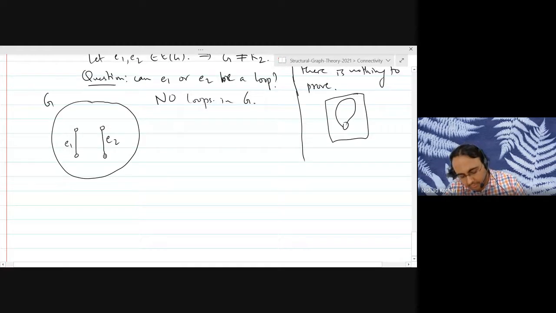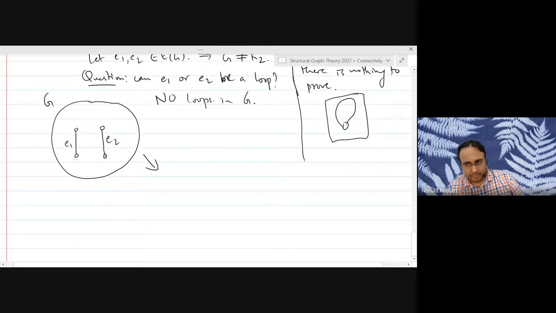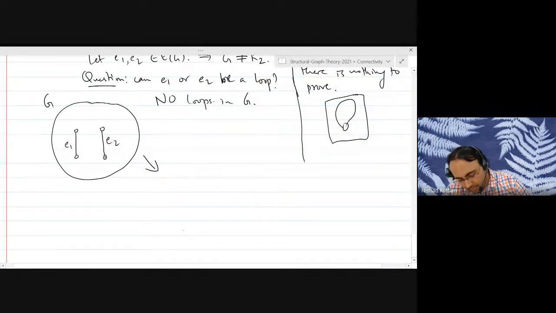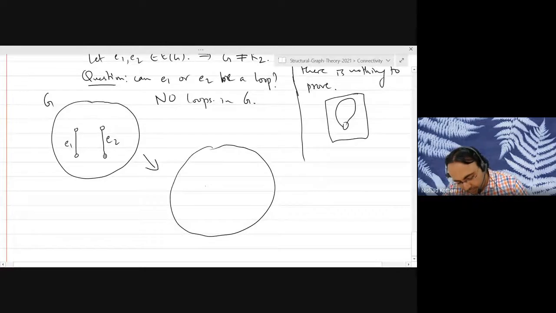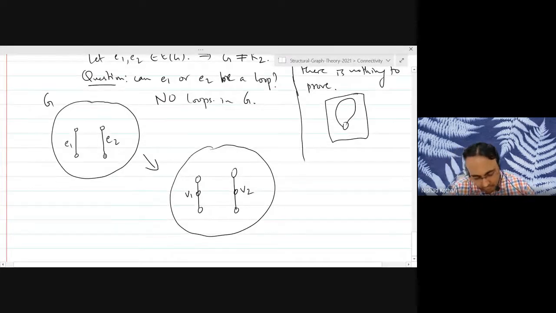So we are going to use a simple trick. We are going to use our previous theorem, which says that if your graph does not have any cut vertices, then any two vertices belong to a cycle. There are two internally disjoint paths between the two vertices, which is the same as saying that the two vertices belong to a common cycle. So what we'll do is we will subdivide the two edges E1 and E2. We'll put a vertex V1 and we'll put a vertex V2. So this is the graph H